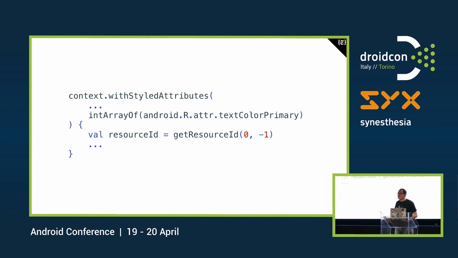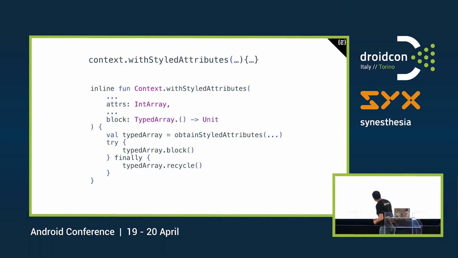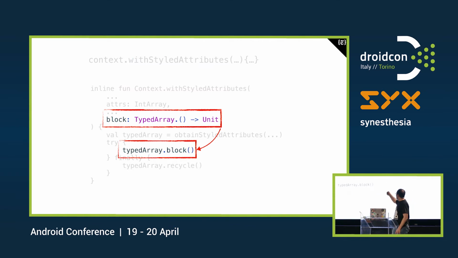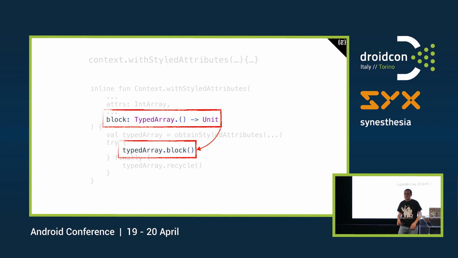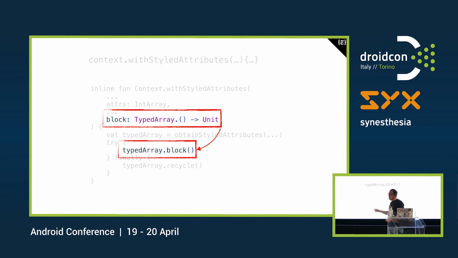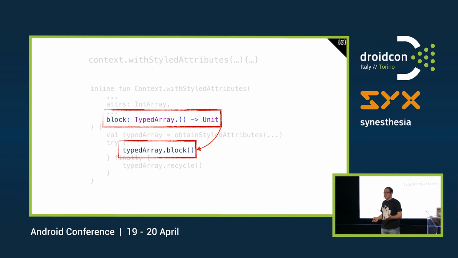So actually, it's not a normal lambda. That is called the lambda with receiver. Because what we are saying there with these two lines here is that we are telling our function, hey, everything I'm going to pass here will be actually executed on the typed array. So when you need to use it, you just need to invoke that extension function on the typed array object. So it's pretty cool, right?